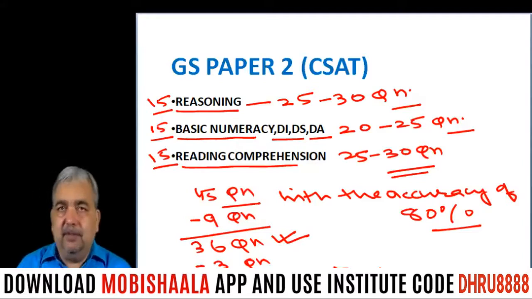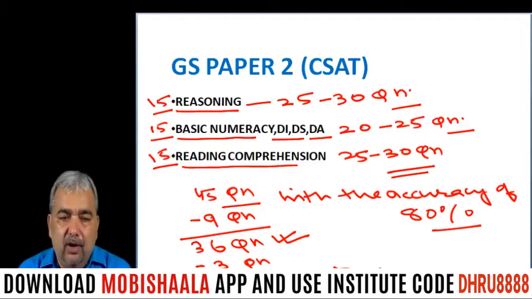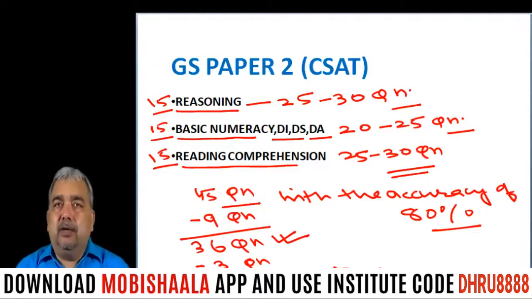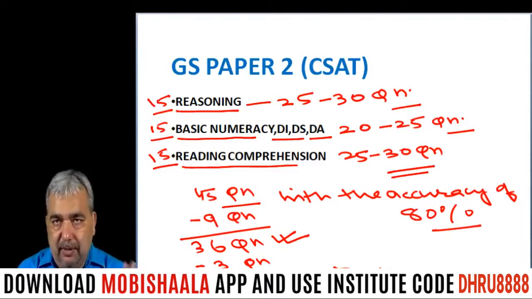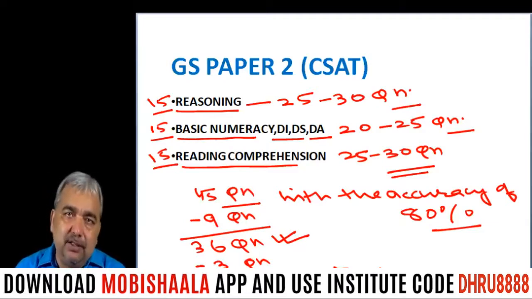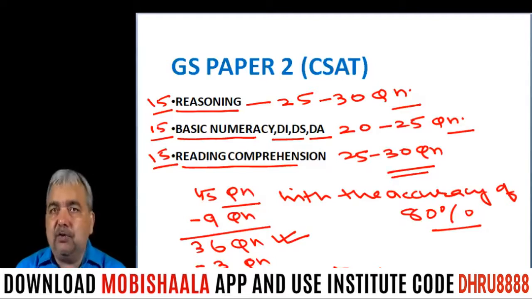Now I am coming to the chapters which you should do in these three areas. Comprehension has no chapter, you know that. In that you will be given a passage, and questions will be based on it. The recent trend is that they will not ask a bigger passage, they will ask a short passage, and based on that, one question. Nowadays the question is very twisted, just a critical reasoning type question. So you can say that the passage is like an argument, and based on that, they will ask a question that is very much related to the critical reasoning format.